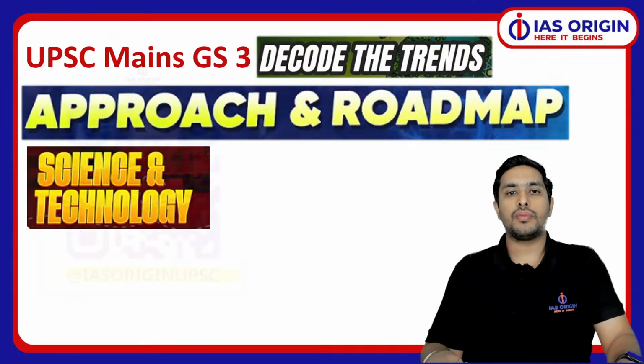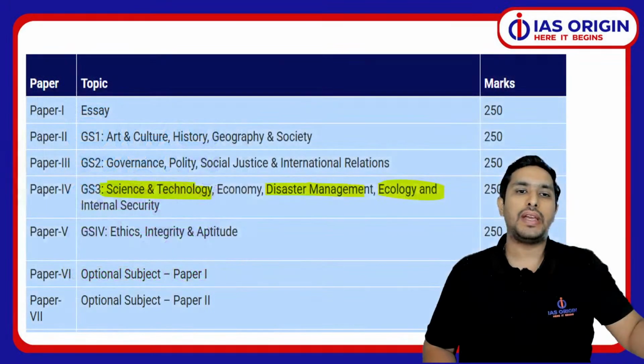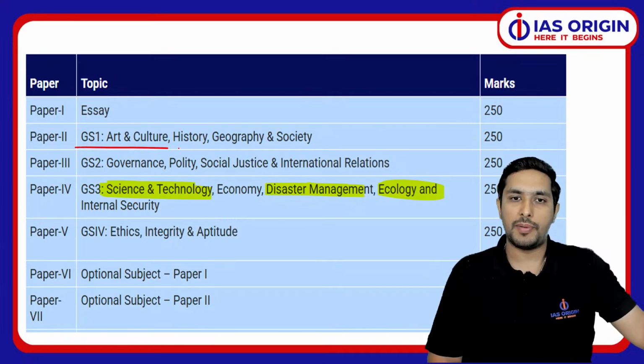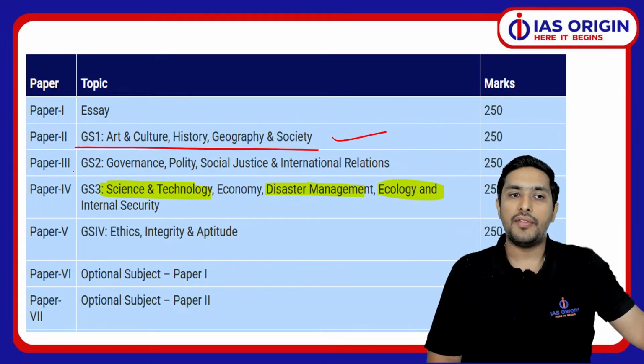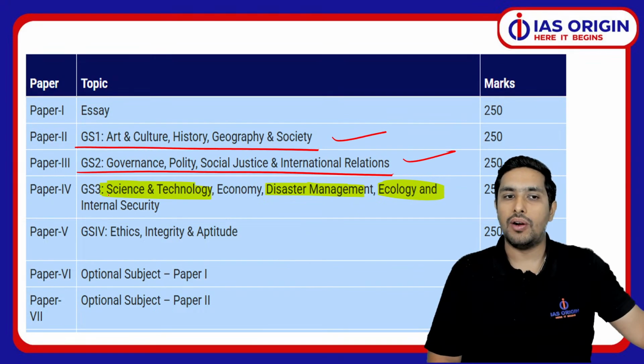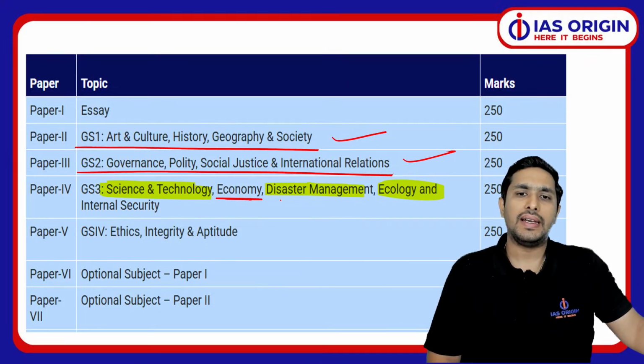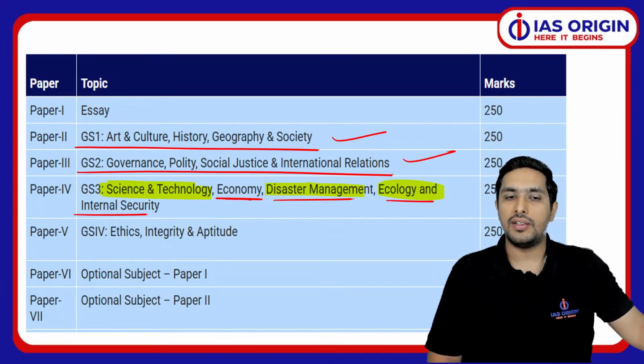As you all know, we have already covered GS Paper 1 all components. We have covered GS Paper 2 all components, and now we are doing GS Paper 3. So we are done with the economy part more or less. Disaster management we have done. We have done environment and ecology. Yesterday we did internal security also. And today we are going to be doing this part of science and tech.